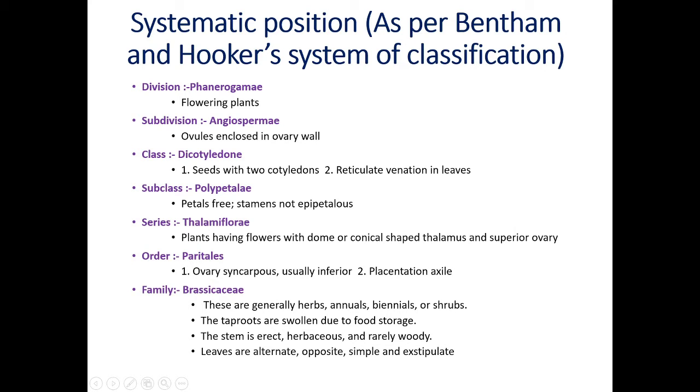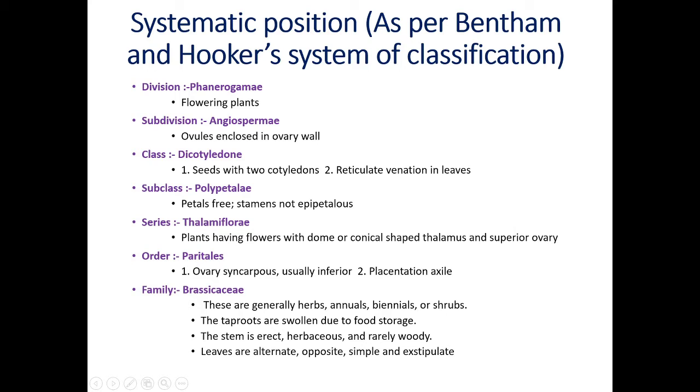Then our family Brassicaceae. These are generally herbs, annuals, biennials or sometimes shrubs. Annual herb means the plants are very small. They are ephemerals or annuals. That means the lifespan is only 1 year or 2 years, biennial.